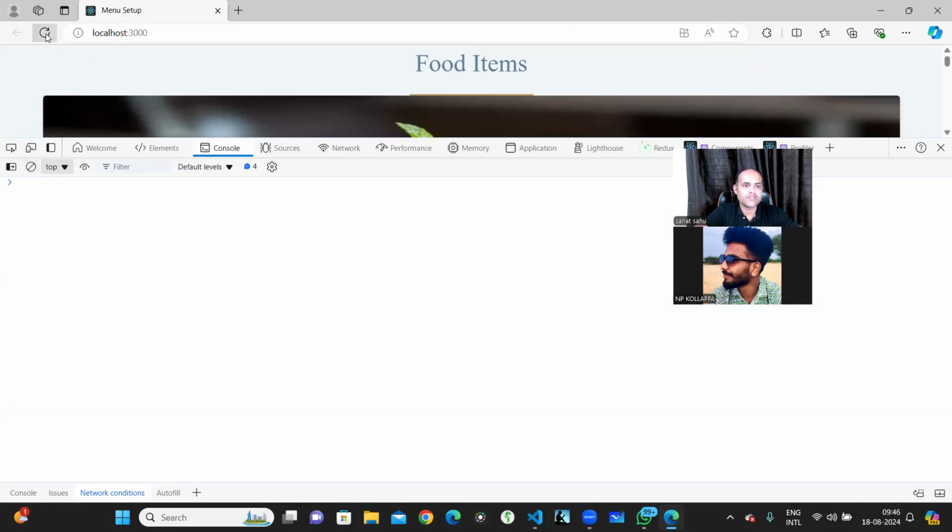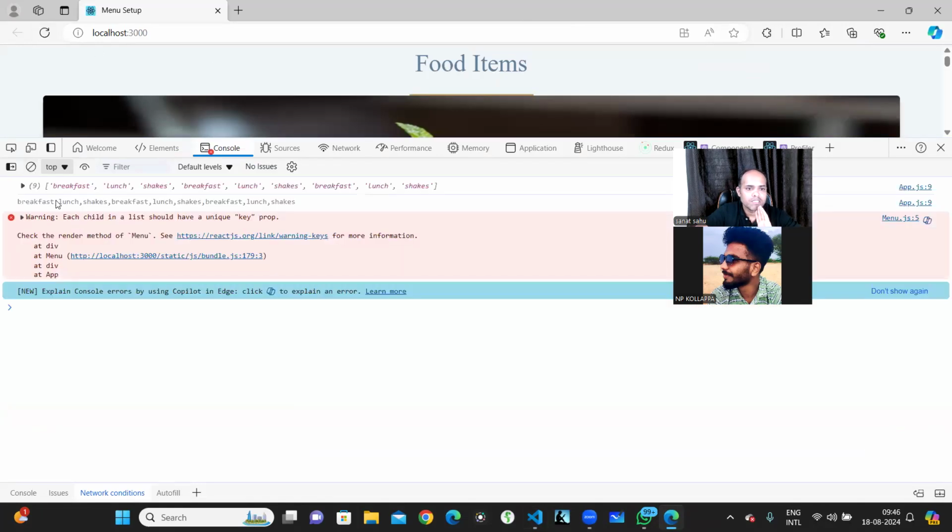Let me recall it for a second. What I see is breakfast, lunch, shakes, breakfast, lunch, shakes, breakfast, lunch, shakes. So it is repeating, right? I don't want this repeat. I just want unique values so that I can have unique buttons. I can't have a breakfast button, lunch button, shakes button, and then shakes again. Different duplicate buttons I don't want. I want unique buttons.